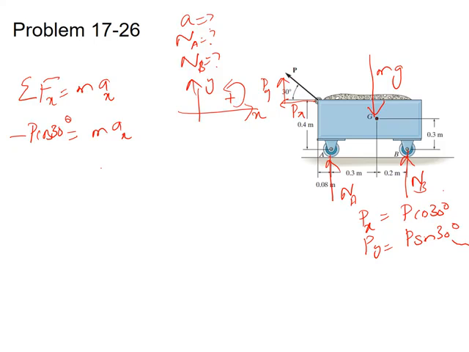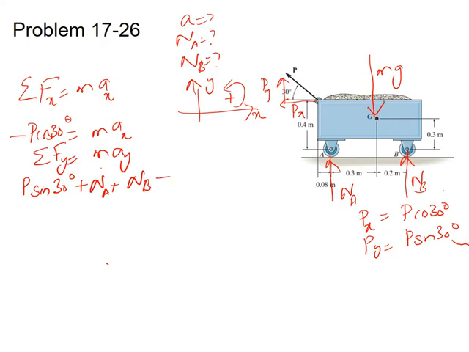Now by using the sum of forces in the y direction equals m a y, the force acting in the y direction is P sin 30 degrees. This force acts in the positive y direction, so we use a positive sign with it. Also, there are two normal forces acting in the y direction, NA and NB, and these act in the positive y direction, so we use a positive sign.